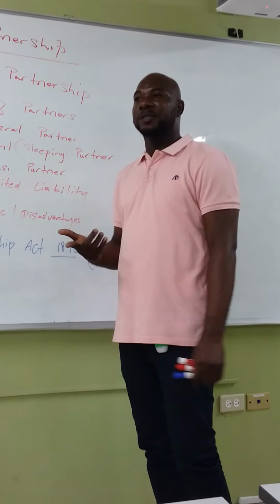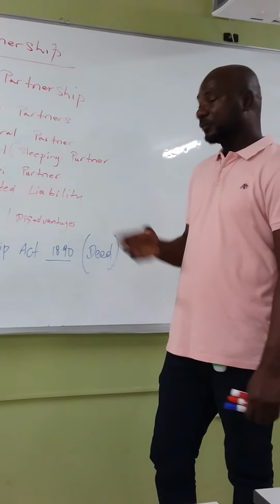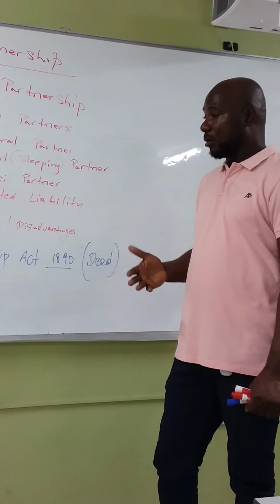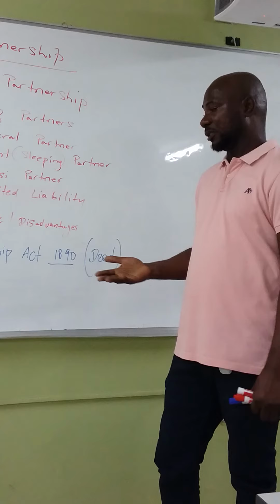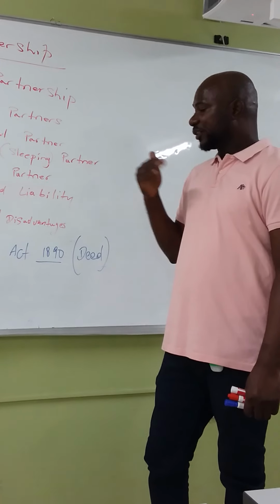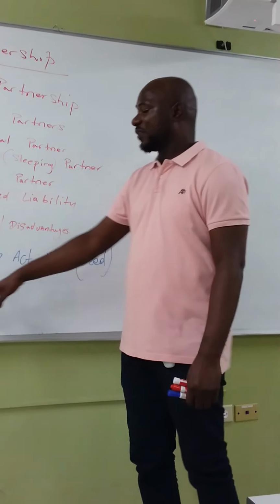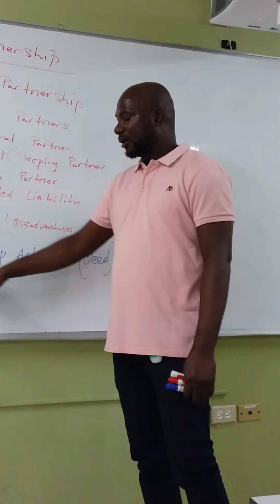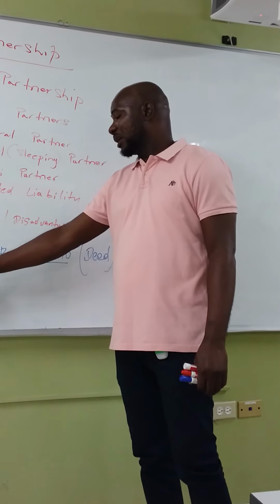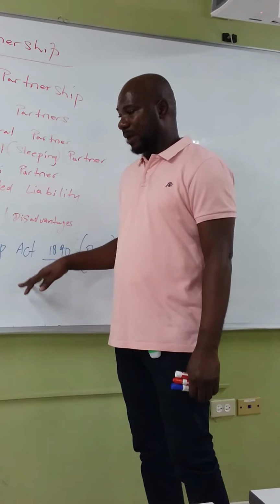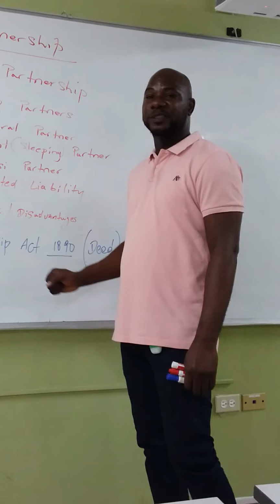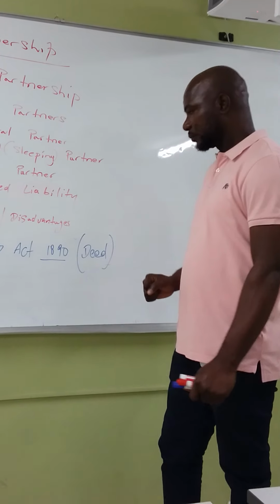So it could be in the form of a loan, or they could have contributed additional capital. On such amount, they are entitled to 5% interest. So which amount are we speaking about? On the excess. Whatever they would have contributed in addition to their capital, they will be paid an additional 5% interest on such.